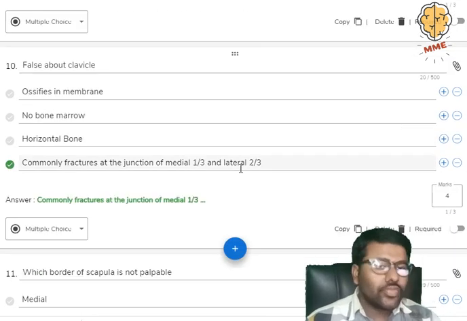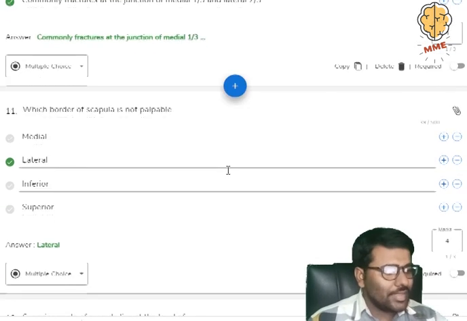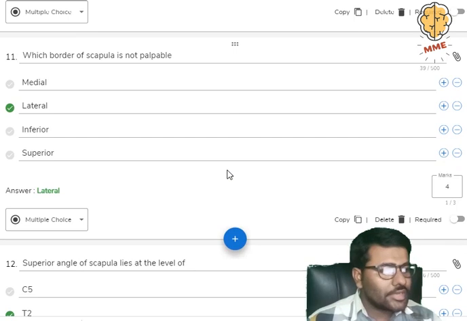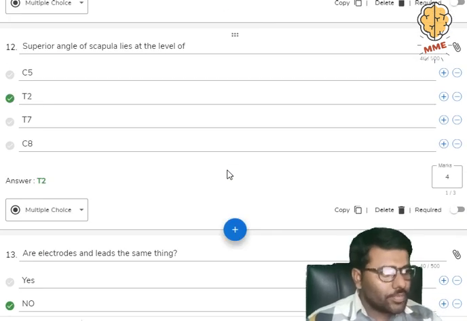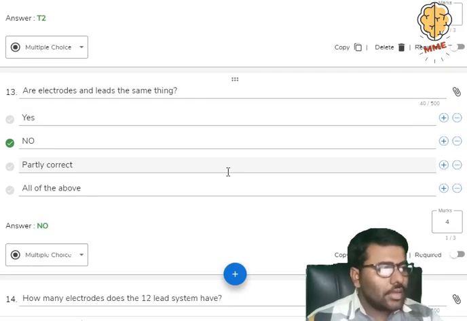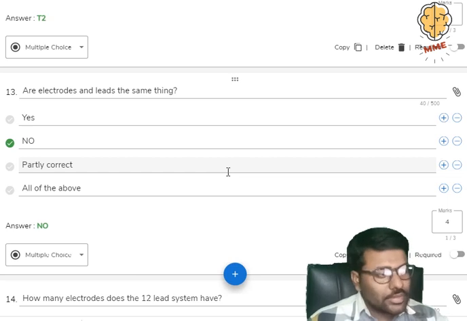Now coming to the next, which is false about the clavicle. The false statement is that the common fracture is at the junction of the medial one-third and lateral two-thirds. This is the easiest question of this quiz, I think. Now the next question: which border of the scapula is not palpable? This is the lateral border. Now the next question: the superior angle of the scapula lies at the level of T2. Next, are the electrodes and the leads the same thing? The answer is no. They are not the same thing.